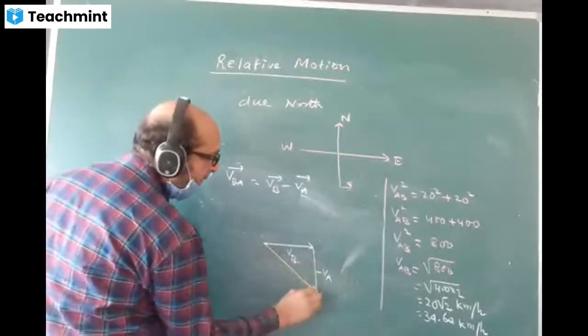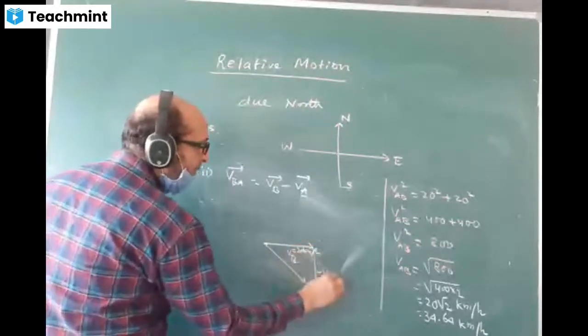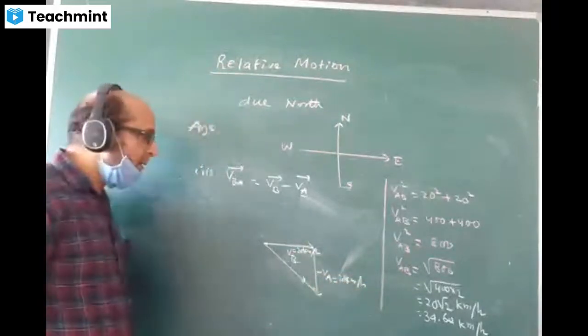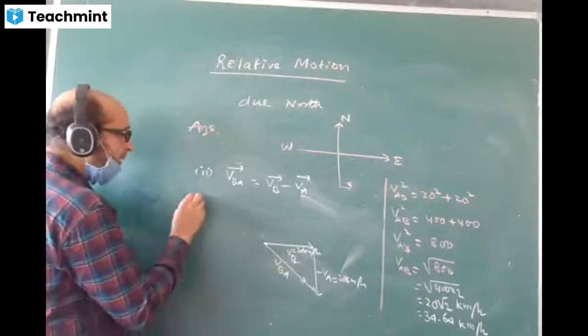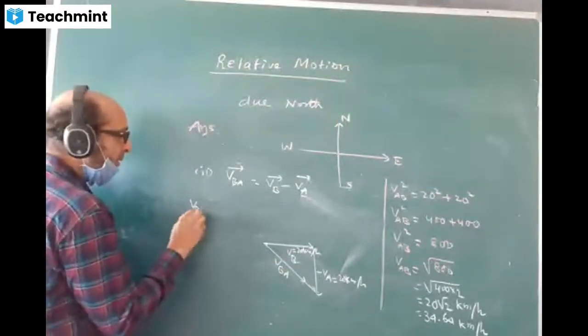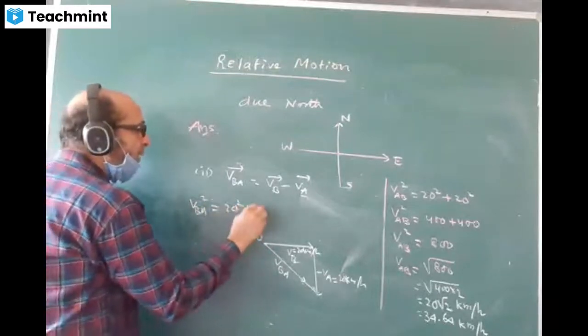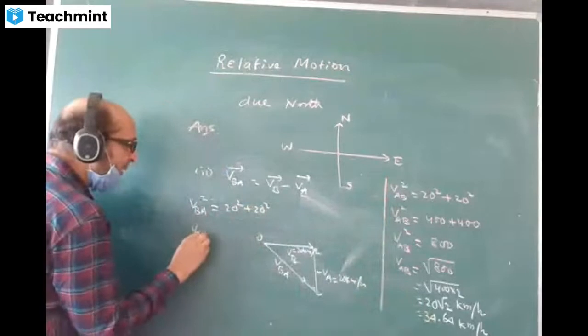And the resultant will come here. VB value is 20 km per hour. VA also 20 km per hour. Values are not changing. Find the value of VBA. Means Pythagoras theorem only. VBA square is equal to 20 square plus 20 square. Answer will come same as this case. VBA value will come the same.